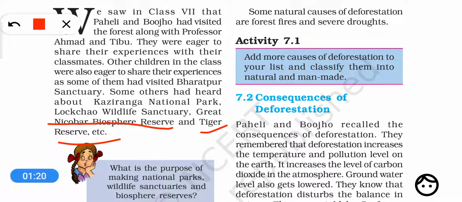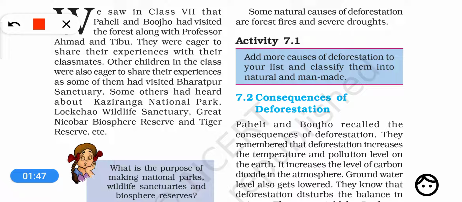So here you see that three terms are being used. One is sanctuary, the other is national park, and the third one is biosphere reserve. Sanctuary, national park, and biosphere reserve. These are the protected areas, meaning the areas in which the plants, animals, and the people living there are being protected. These areas are protected by the government.